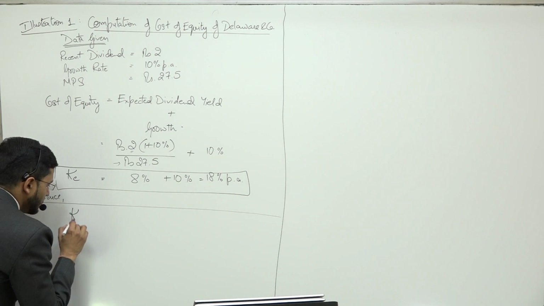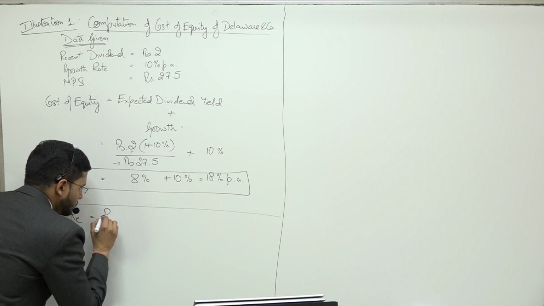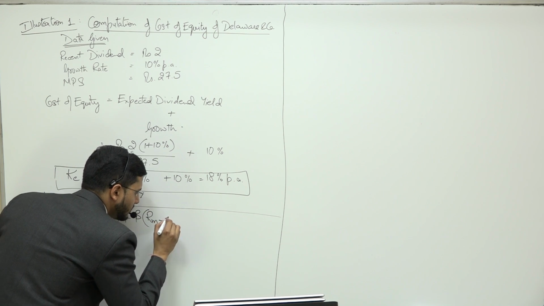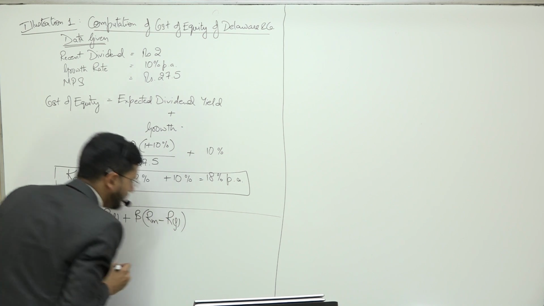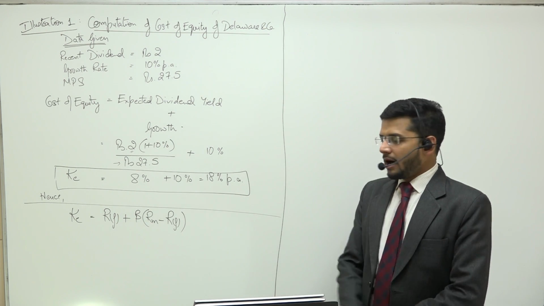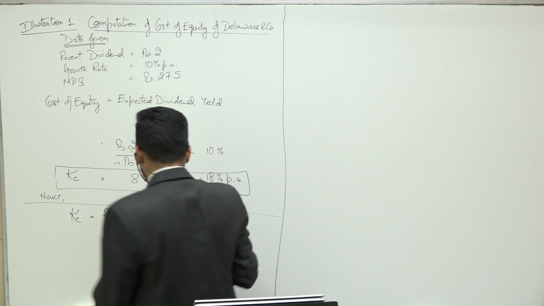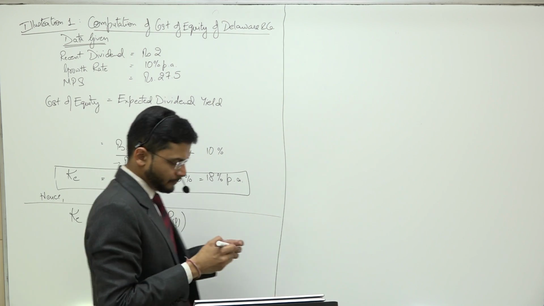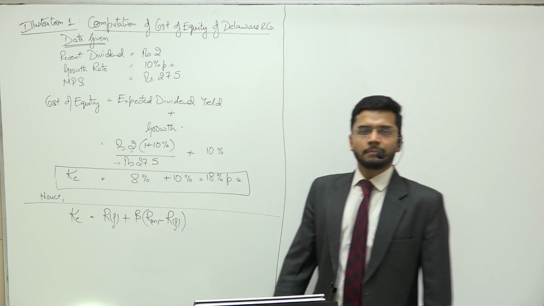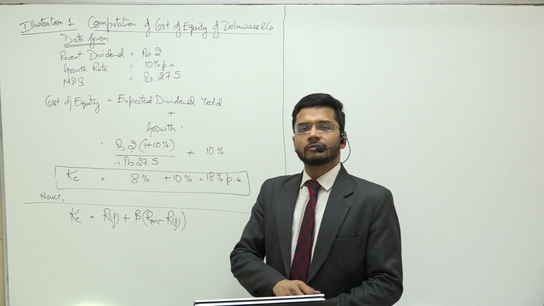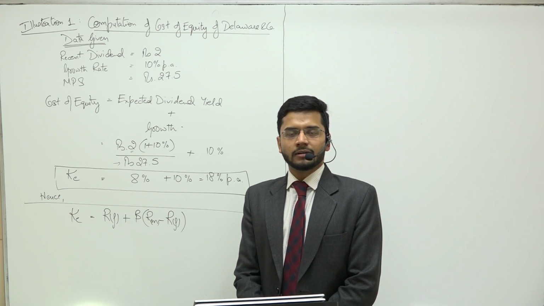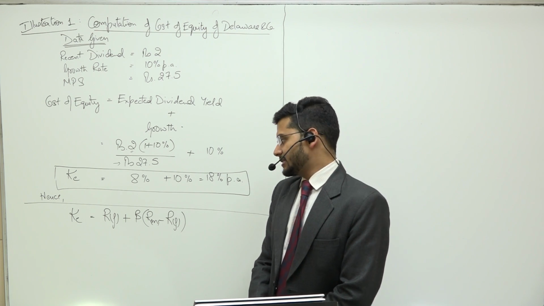What is the formula of CAPM model? So the formula is KE is equal to risk-free rate of return plus beta into market rate of return minus risk-free rate of return. So the formula of KE as per CAPM model is risk-free rate of return plus beta into market rate of return minus risk-free rate of return.